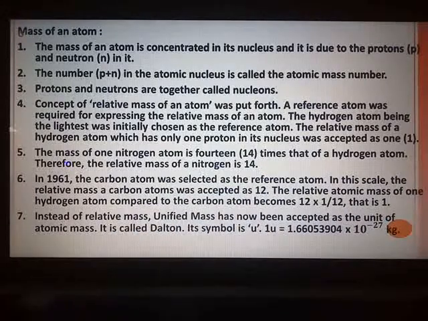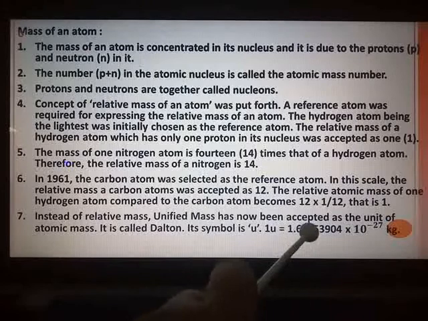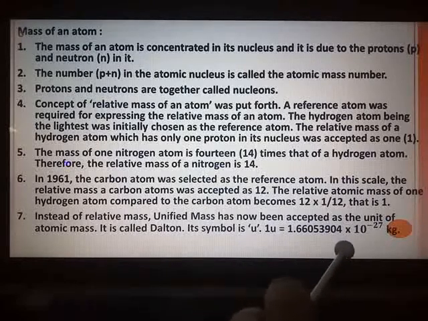that comes out to be 1. And instead of relative mass, later on unified mass was accepted as the unit of atomic mass, which was called Dalton, having a symbol small u, and the value of 1 Dalton is 1.66053904 multiplied by 10 raised to minus 27 kg. So this value you have to remember.